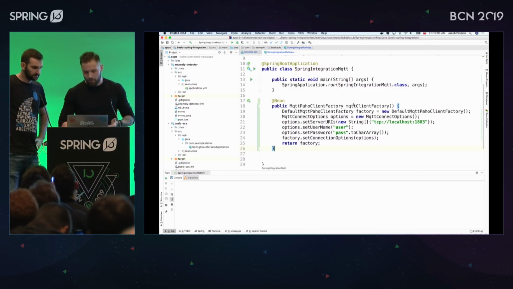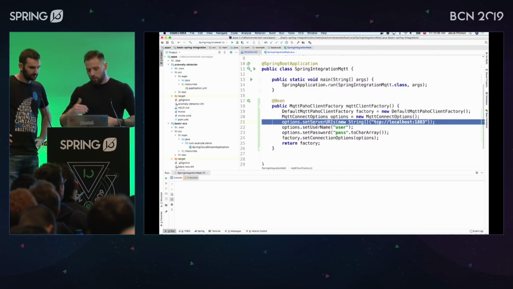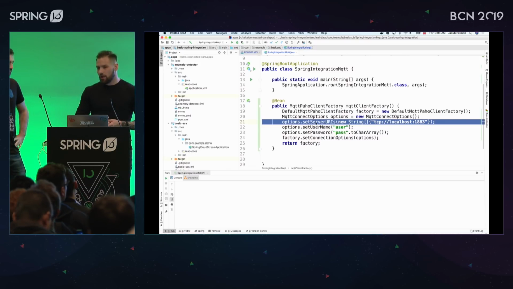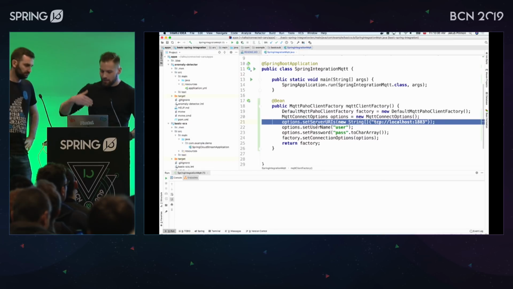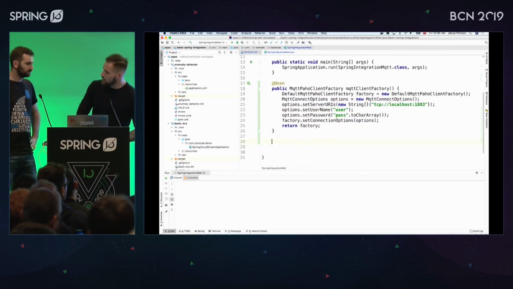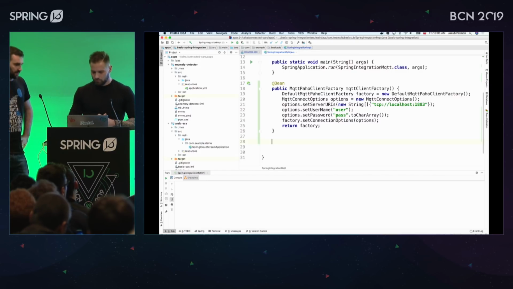As you can see, you have to pass the URL to the actual server, which is running on my localhost, port 1883. Then you have to pass some username, which is predefined, the password, etc. So that's the client factory to the actual broker. What else? Any ideas?